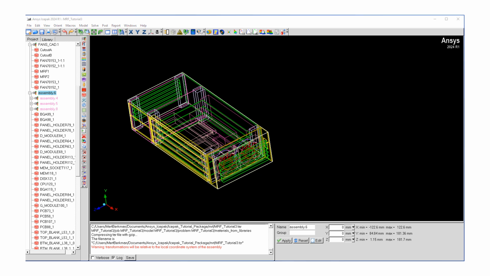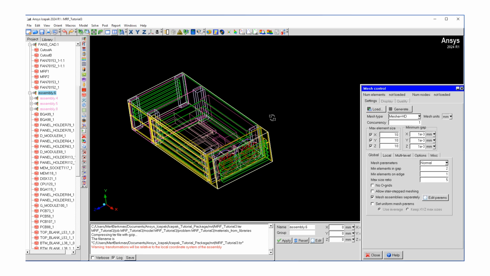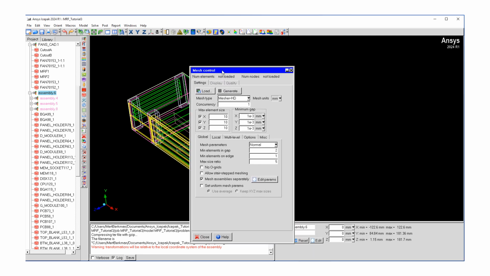Next step is going to be meshing. So we're going to go ahead and click the mesh button up top here, this one. And then I'm going to set these maximum element sizes that were determined beforehand for a quick and efficient mesh.